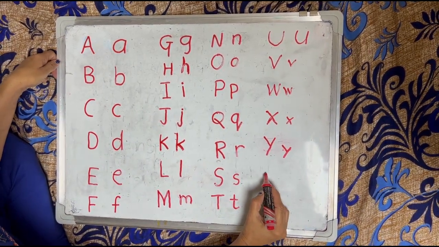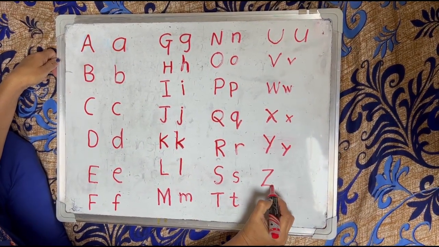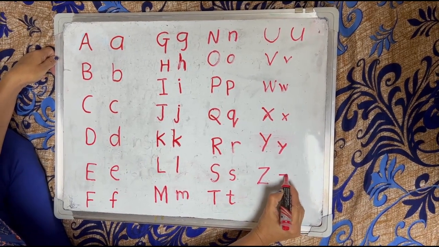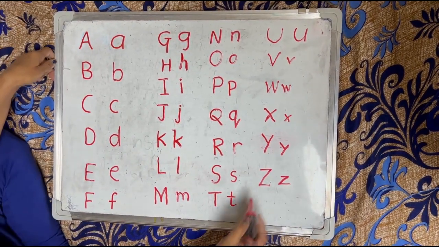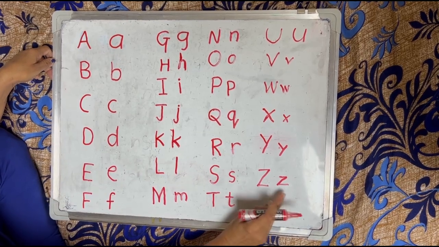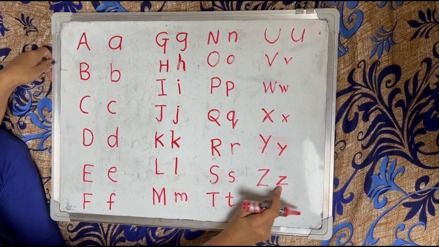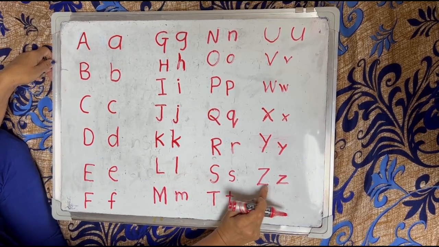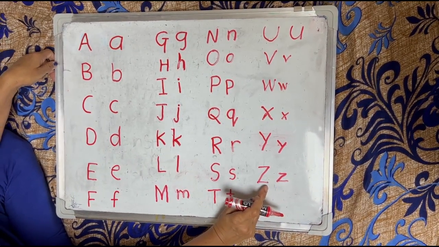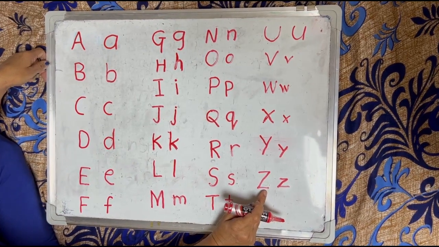Last alphabet is Z. This is capital letter Z and small letter z. The phonic sound of letter Z is Z.